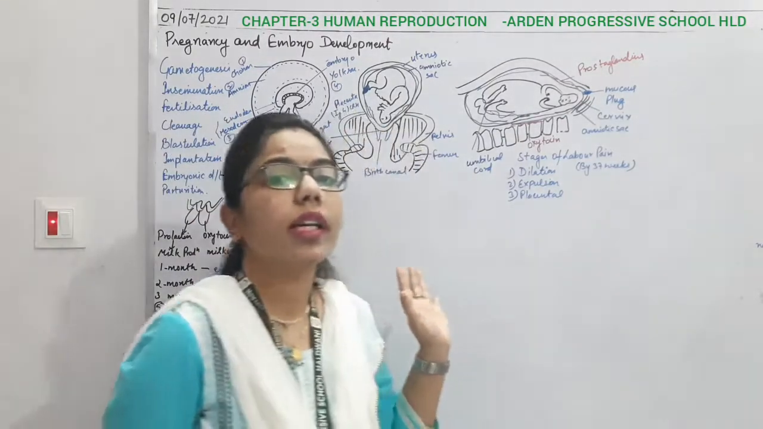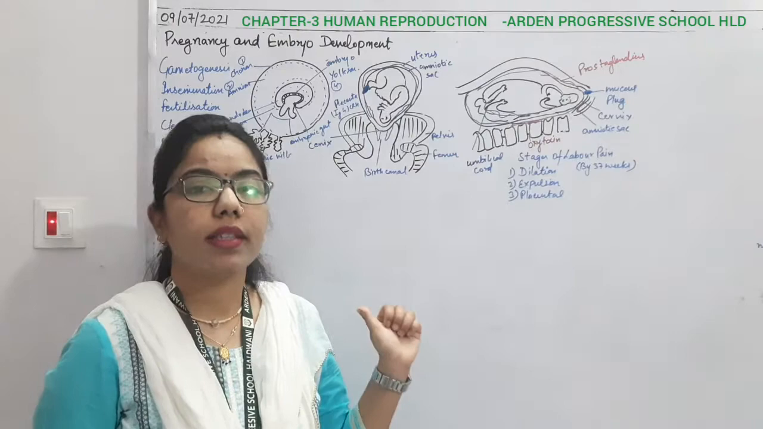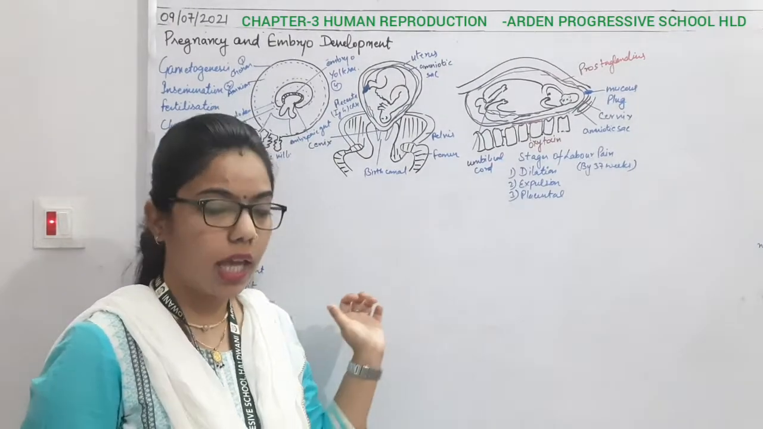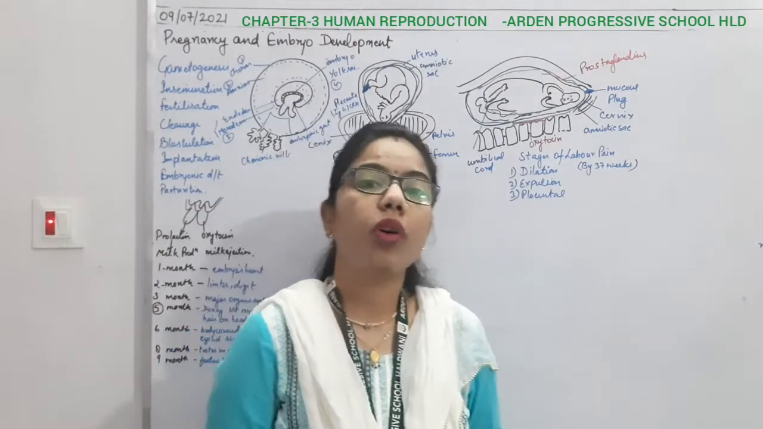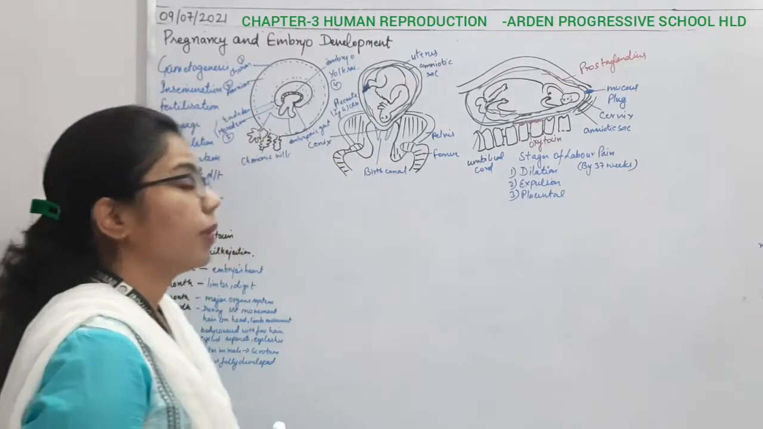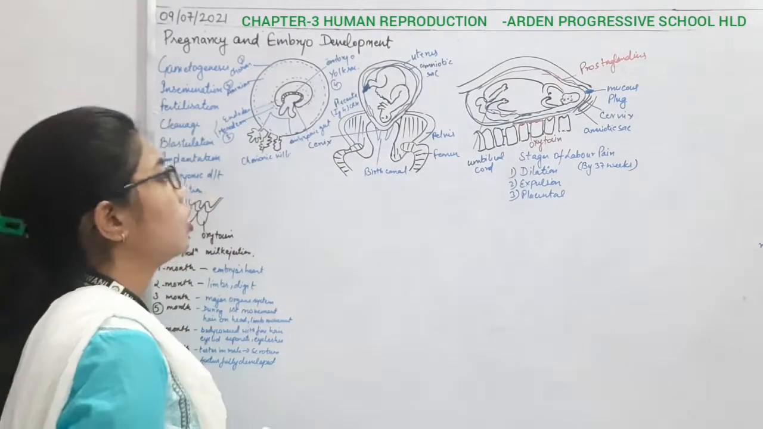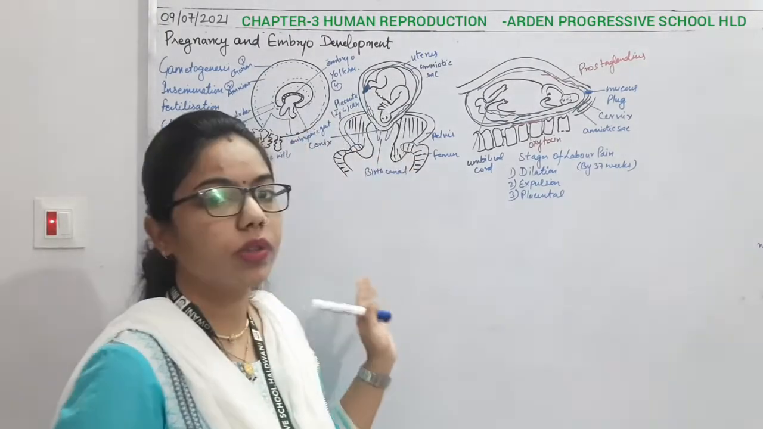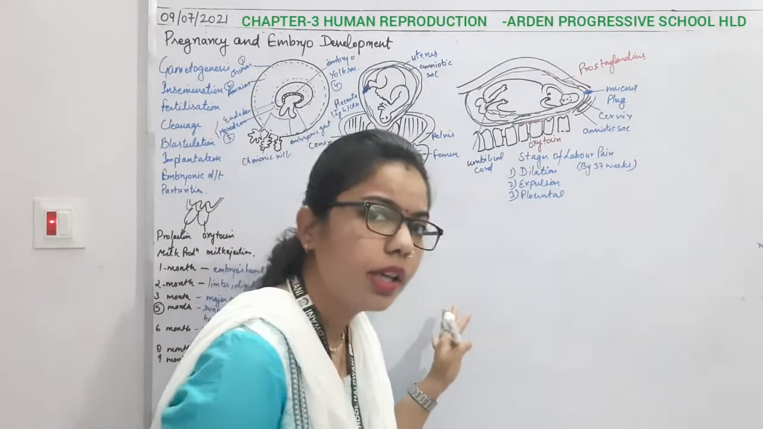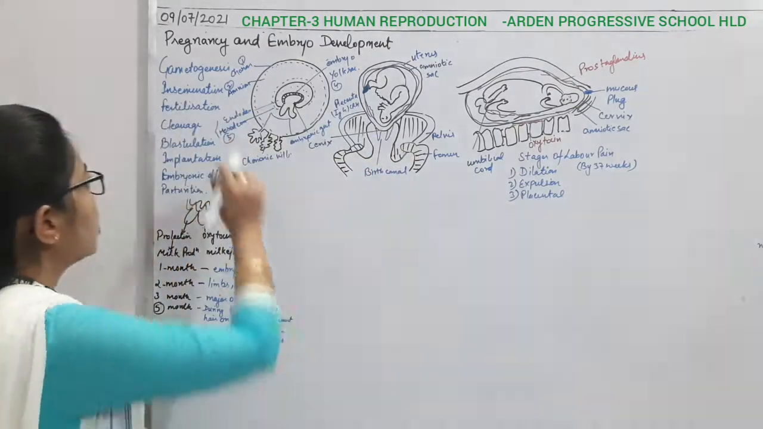In the male, the sperm is the male gamete. It has to move towards the female genital tract, and that process is insemination. What do you understand by insemination? It is the insertion of semen into the female urogenital tract. Then comes fertilization.